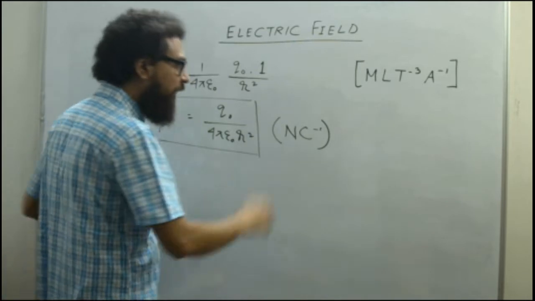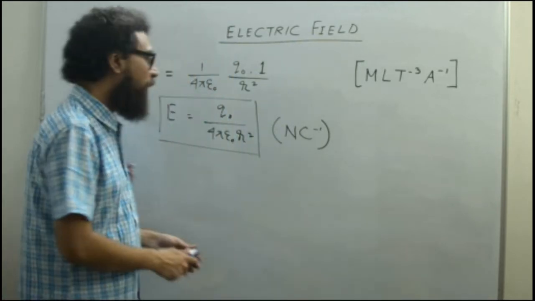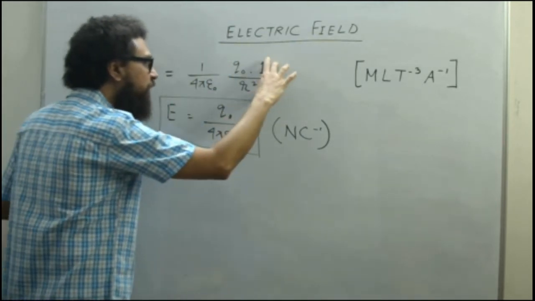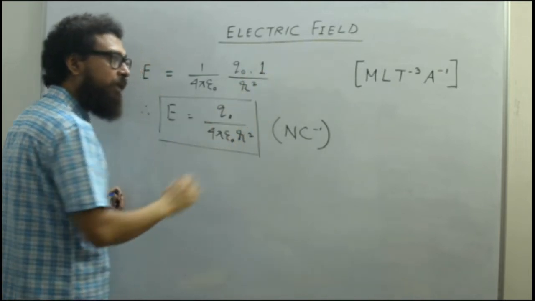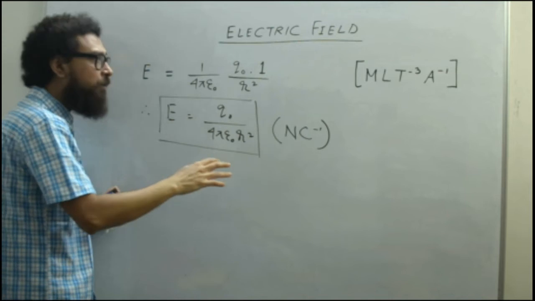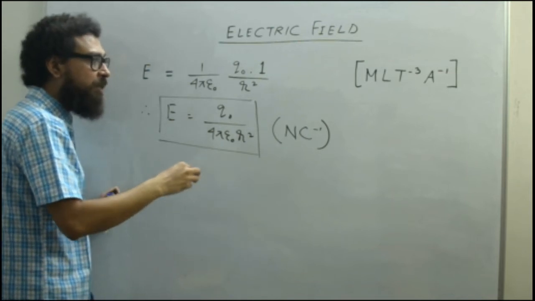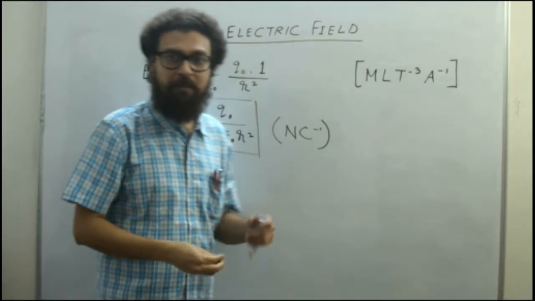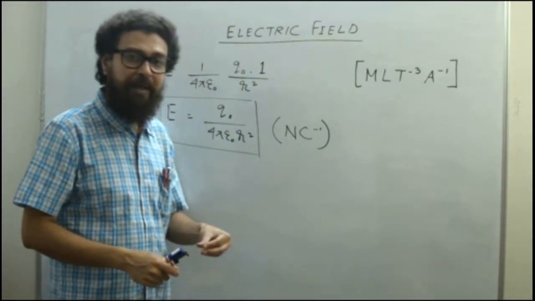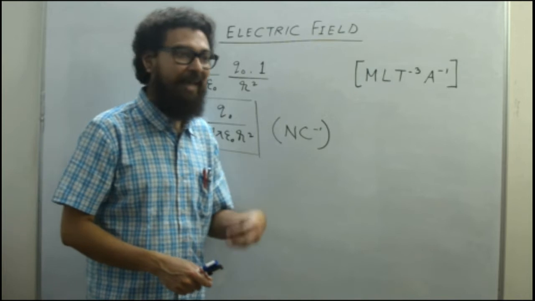The unit of electric field is Newton per coulomb, because this is the expression of force where we have taken one charge to be unit. Suppose it is very difficult, as a unit positive charge may not be found, so we may bring a charge which is more, say 10 coulomb.